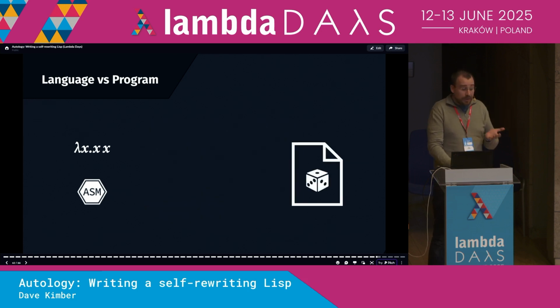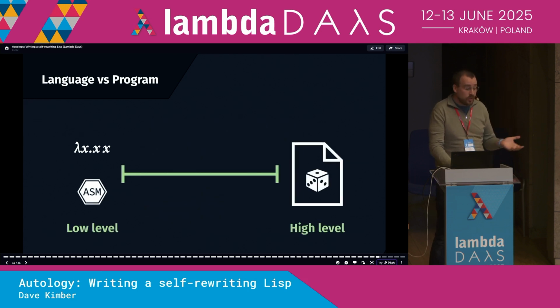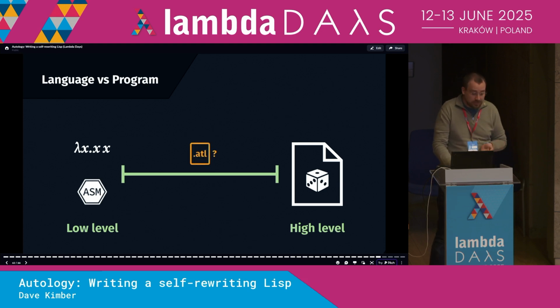In effect, we're basically talking about just the differences between high and low-level languages. We've just sort of come at it from a very unusual starting point. Lambda calculus is the lowest level, and the random bytes interpreter is the highest. But what level is Autology?